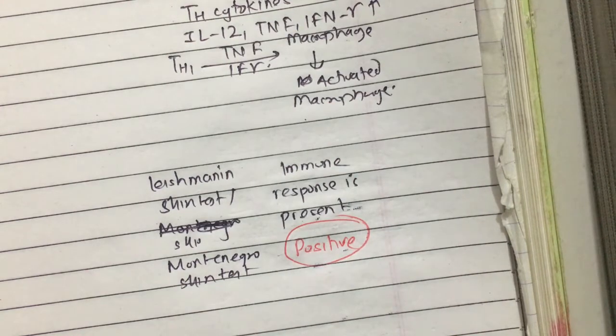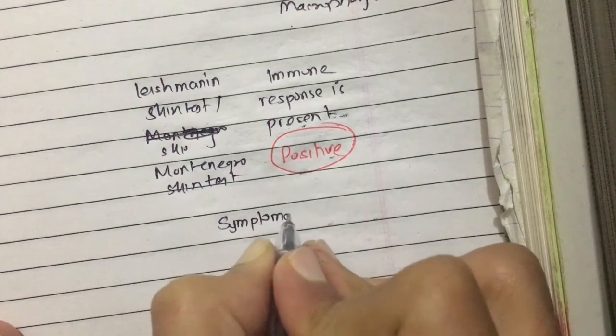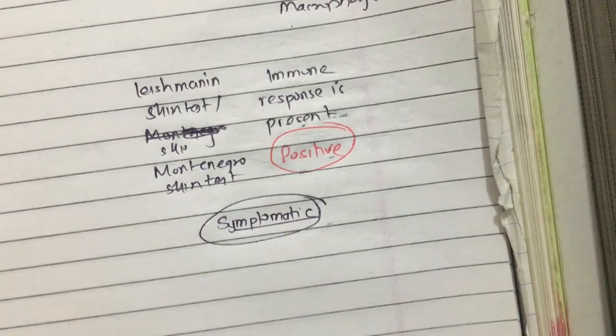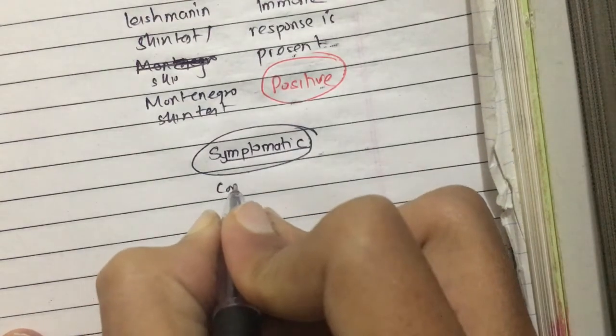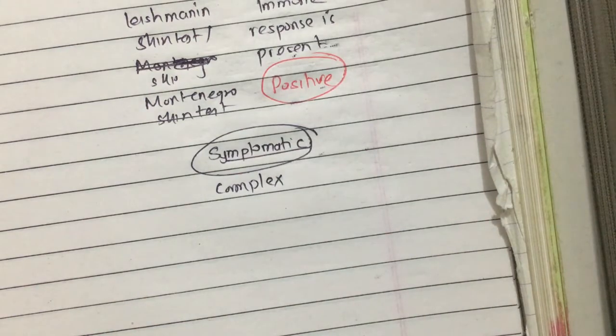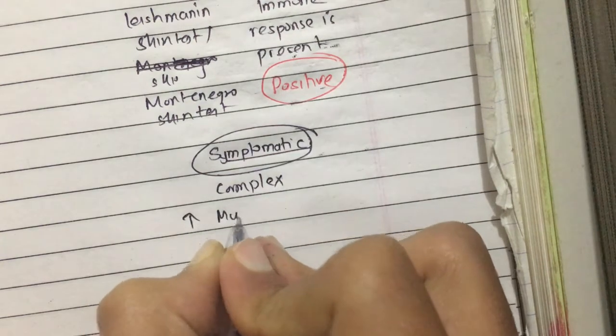But in some patients there is symptomatic infection, and the immune response in these patients is very complex. In these symptomatic persons, we can see that there is an increase in multiple pro-inflammatory cytokines.